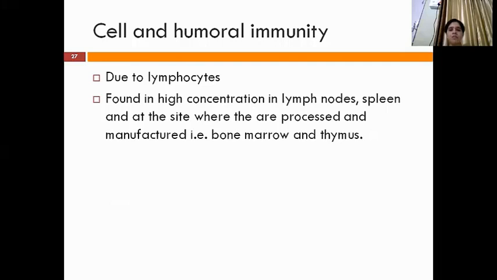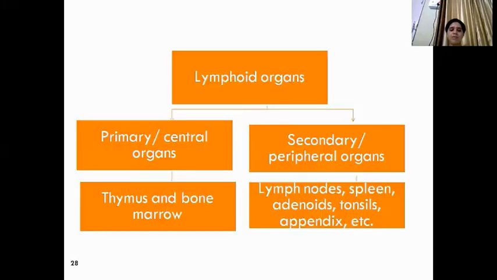Cell-mediated and humoral immunity. Now these both immunities are caused by, or responsible because of, the lymphocytes. And where are these lymphocytes synthesized? They are actually present in lymph nodes and spleen, but they are synthesized in bone marrow and thymus. So these are your lymphoid organs.